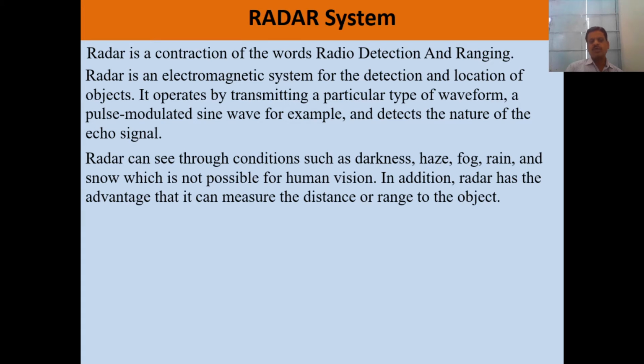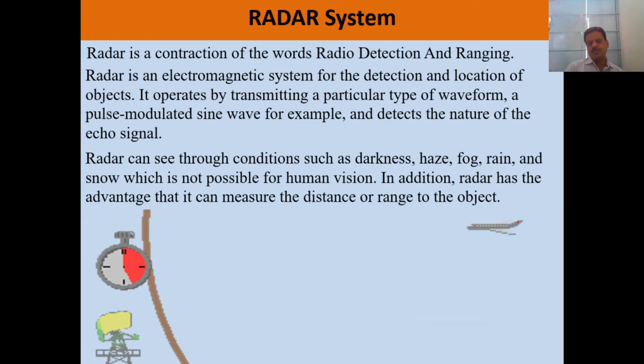But with the help of radar, we can see all the objects. Similarly, the advantage of radar is to measure the distance and the range of the object.